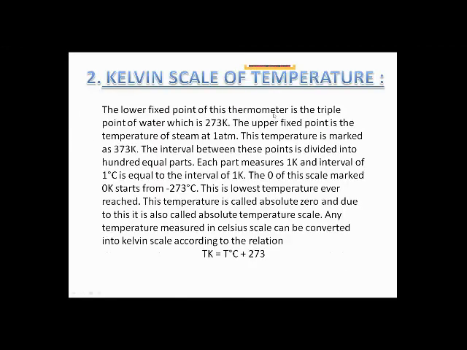Now the next one is the Kelvin scale. The lower fixed point of this thermometer is the triple point of water, which is 273 Kelvin. The upper fixed point is the temperature of steam at 1 atmospheric pressure.